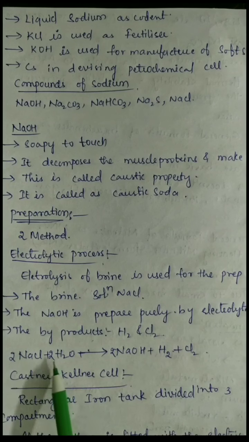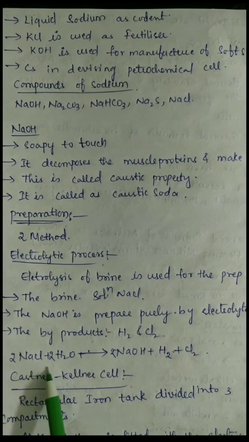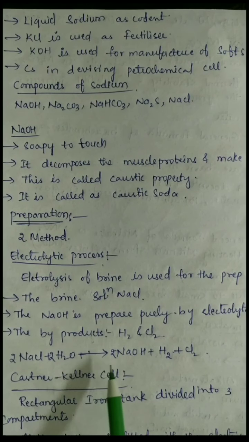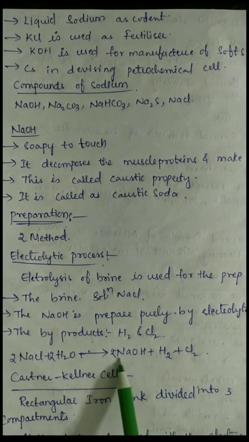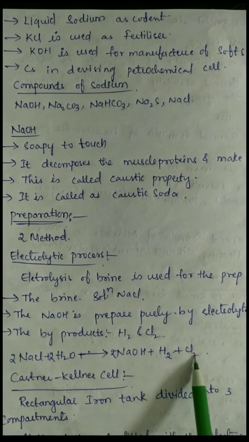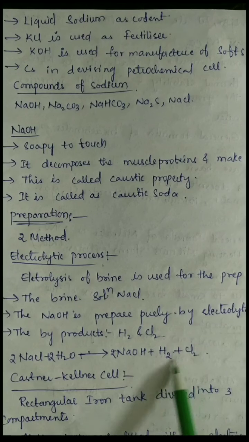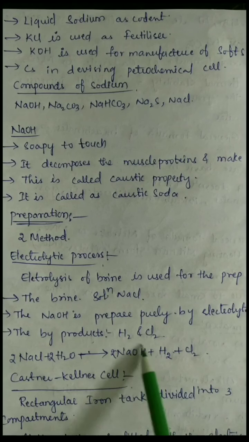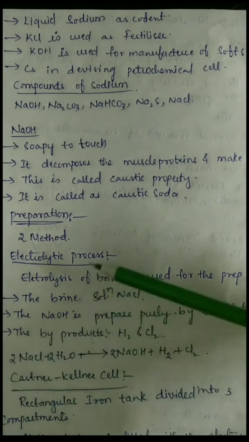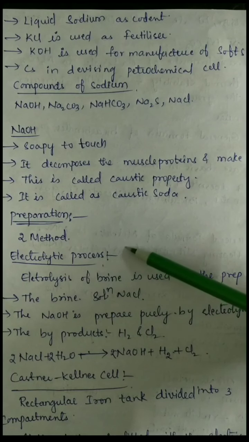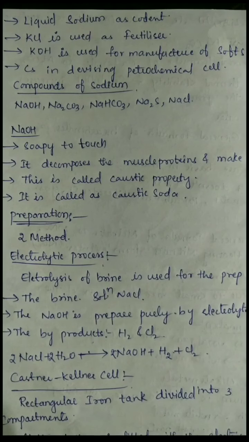The reaction is 2NaCl plus 2H2O gives rise to 2NaOH plus H2 plus Cl2. Here the byproducts formed are H2 and Cl2, and the pure NaOH is formed by this electrolytic process. And the next important process for the preparation of NaOH is the Castner-Kellner cell.